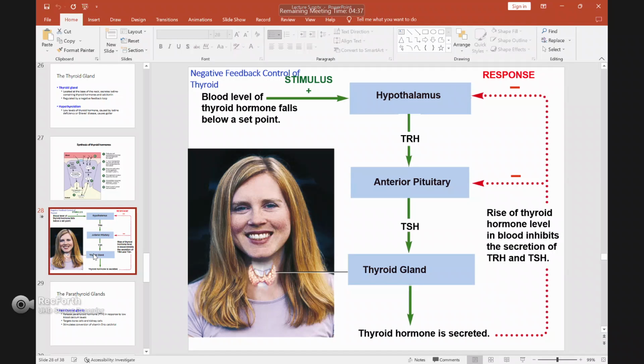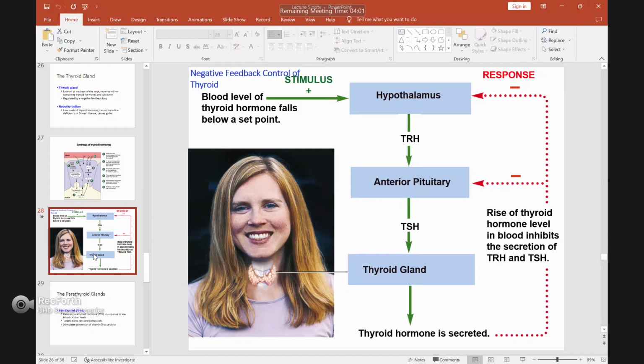what happens? It will stimulate the hypothalamus to produce a hormone we call TRH, or thyrotropin releasing hormone. If you see the word releasing hormone, actually all of them are produced by the hypothalamus. Any hormone that has the word releasing comes from the hypothalamus. The previous one we had was CRH, corticotropin releasing hormone, also from the hypothalamus.